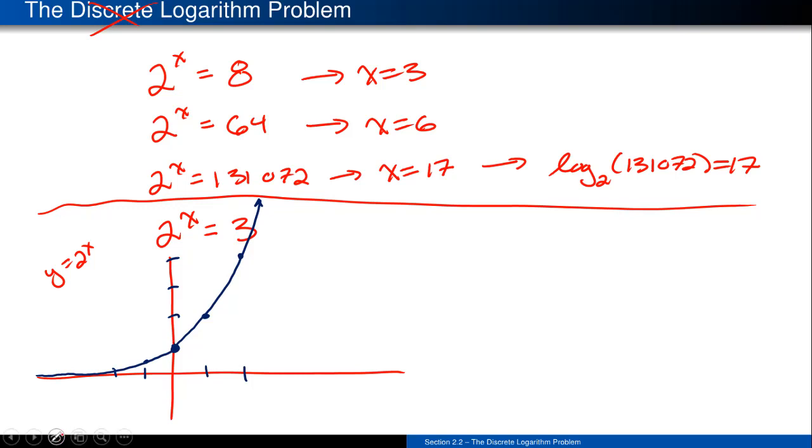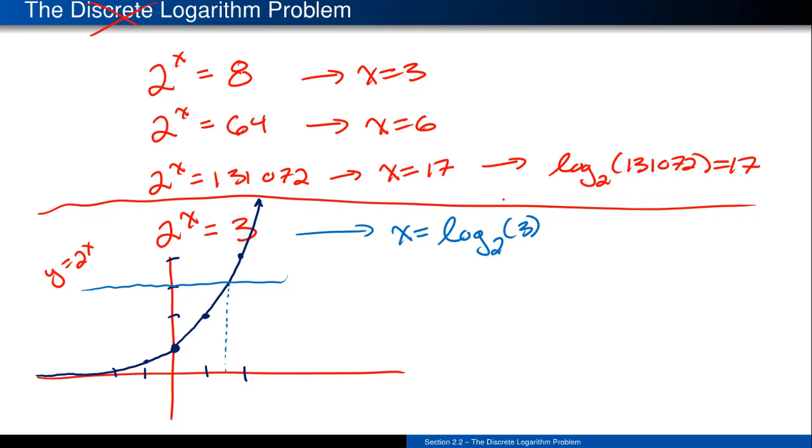So when I'm asking, when is 2 to the x equal to 3? Well, you can draw a nice little line at 3 and try to identify where that intersection is going to occur. In this case, you're going to see that it's some number between 1 and 2, which we just alluded to. The idea is that 2 to the 1 is a 2, and 2 squared is 4. So this output should be somewhere between those two values. So what we end up doing is we identify x to be that very special value that satisfies that equation. We call it this fancy log base 2 of 3, so 2 being the base, 3 being the output on the other side.